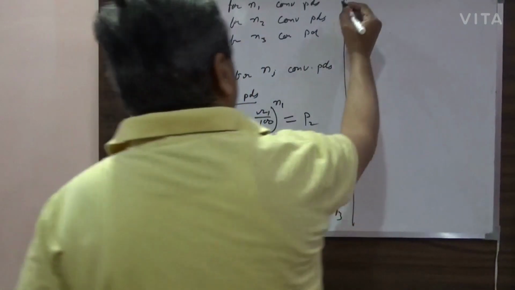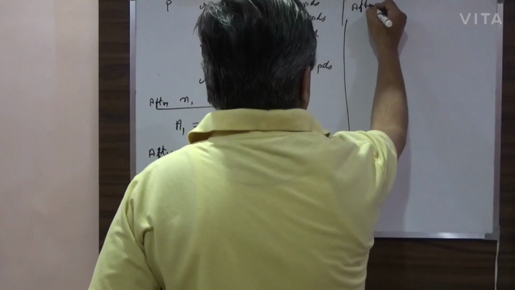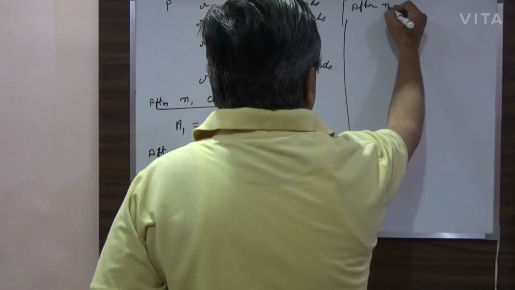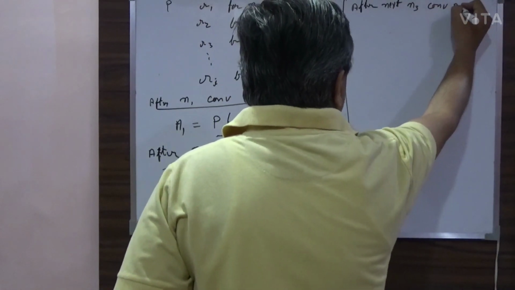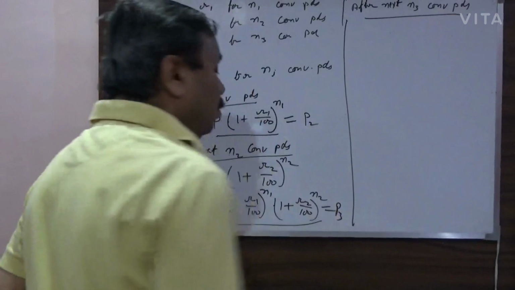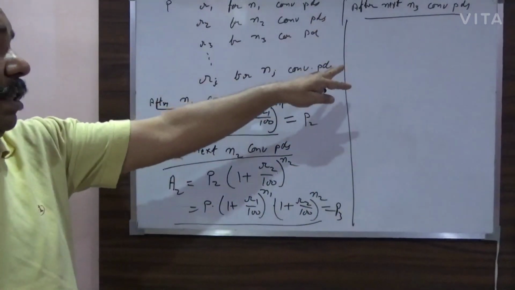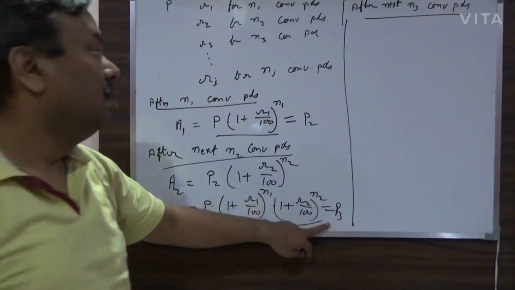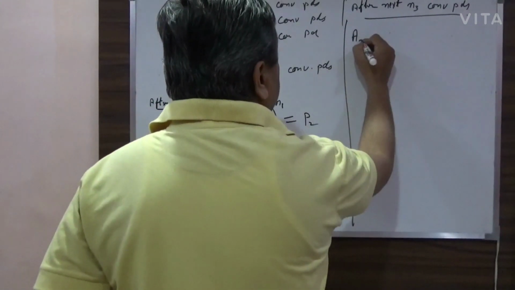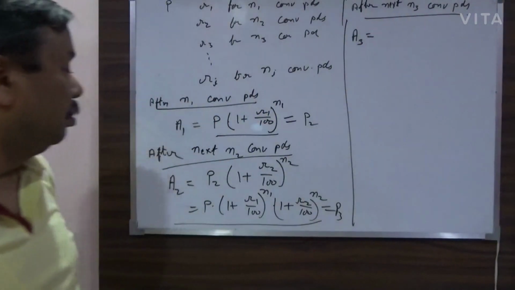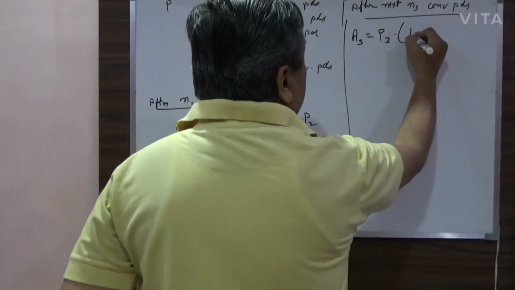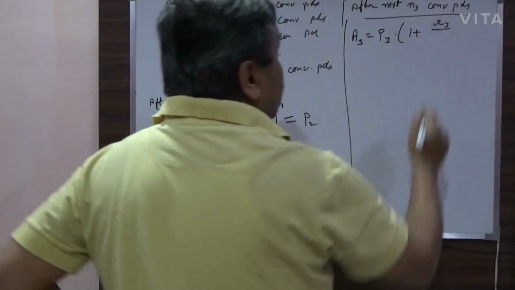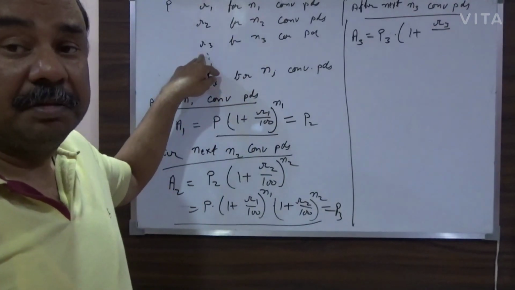Now after the next N3 conversion periods, once again this is P3, so your amount A3 will become P3 multiplied by 1 plus R3 by 100 power N3, because now once again the rate of interest has been changed.